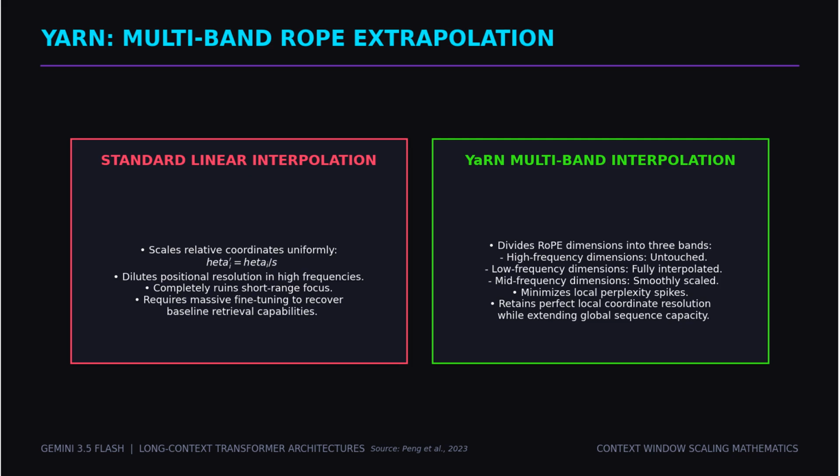While ALiBi works well by biasing attention locally, many modern models rely on rotary position embeddings, which encode relative positions geometrically. To scale RoPE-based models, standard linear interpolation divides the positional frequency by a constant factor, but this dilutes high-frequency details, ruining local structure. YaRN, or Yet another RoPE extension, solves this by implementing a multi-band scaling strategy.